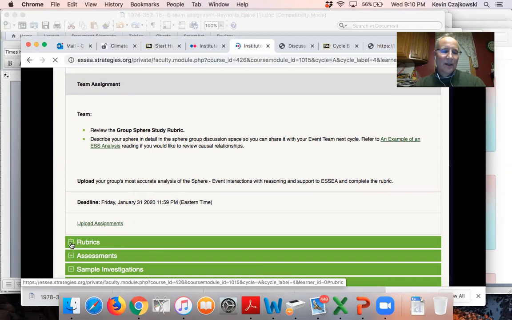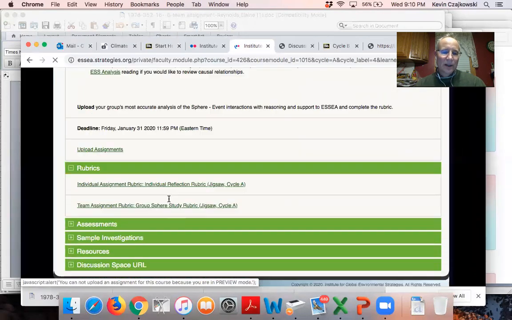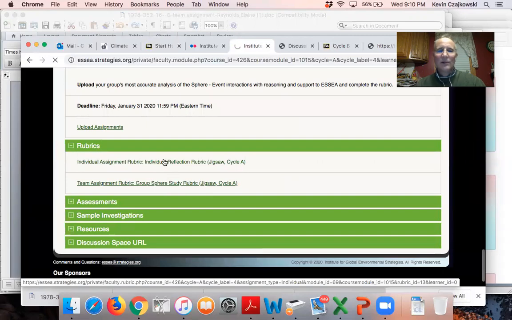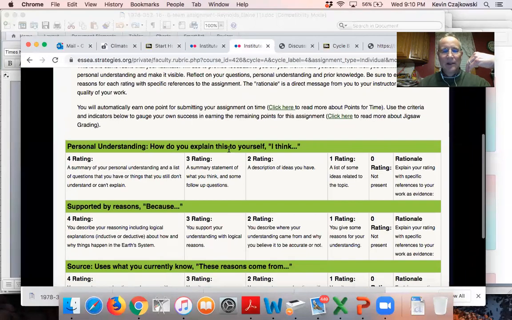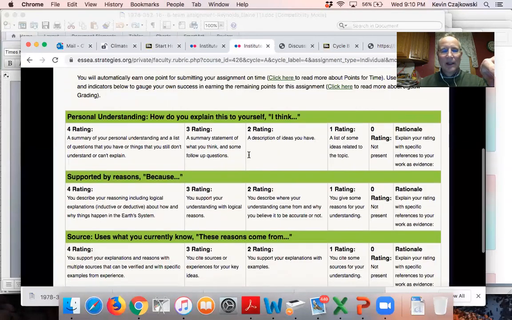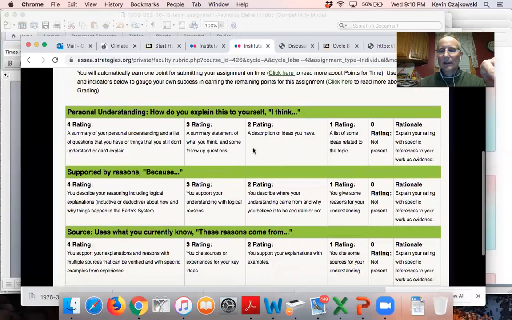And then the next thing, though, you have to do this. There's rubrics. So I want you to self-evaluate yourself. And so if you click on the rubric, it'll actually give you things where you can click on the numbers.